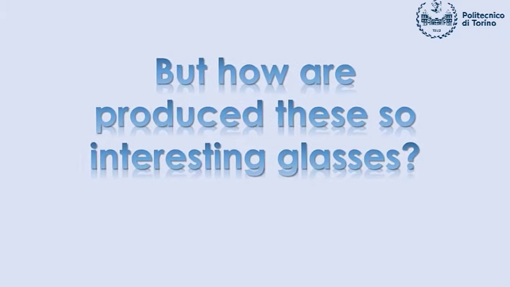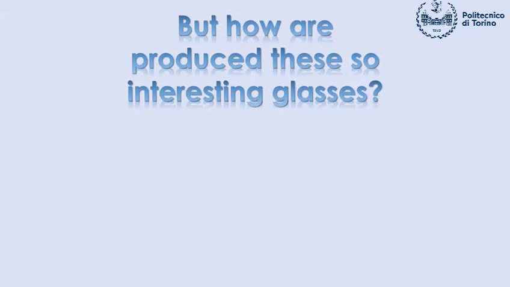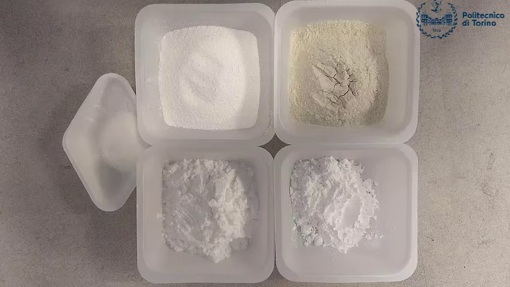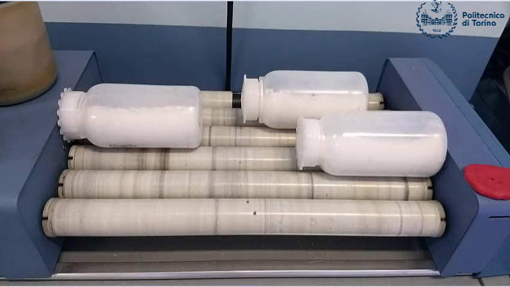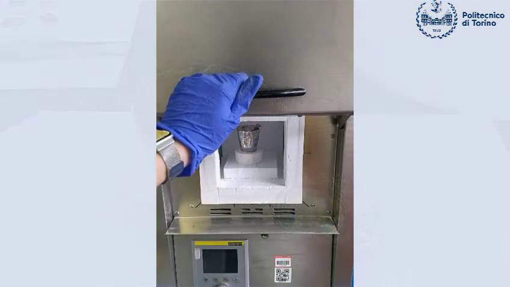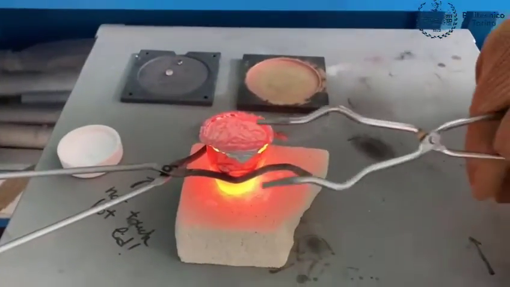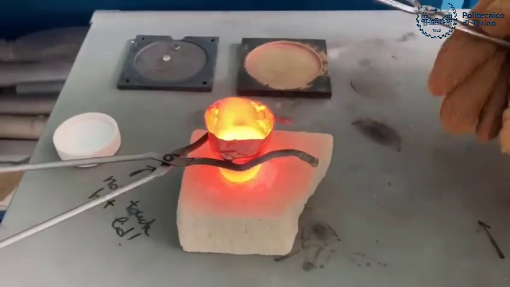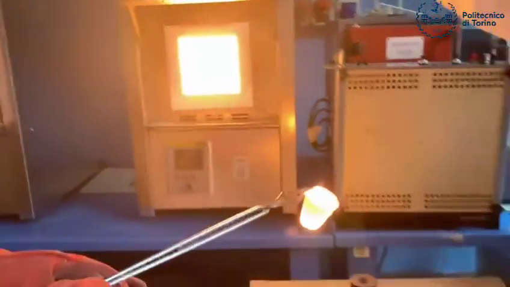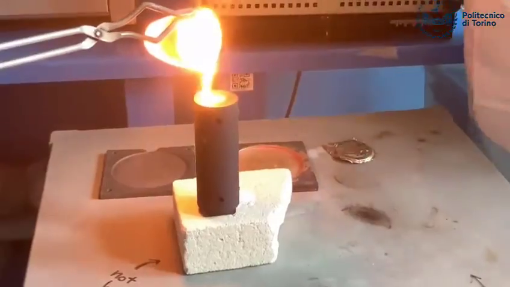But how are these so interesting glasses produced? Two methods are possible. The first one is melt quenching. Glass precursors are in the form of powders. They are mixed together very well and then they are melted in a crucible that is often a platinum crucible. When the furnace reaches the temperature of 100 degrees, the lid of the crucible is removed. When the furnace reaches the melting temperature, which depends on the type of glass, the melted precursors are cast.